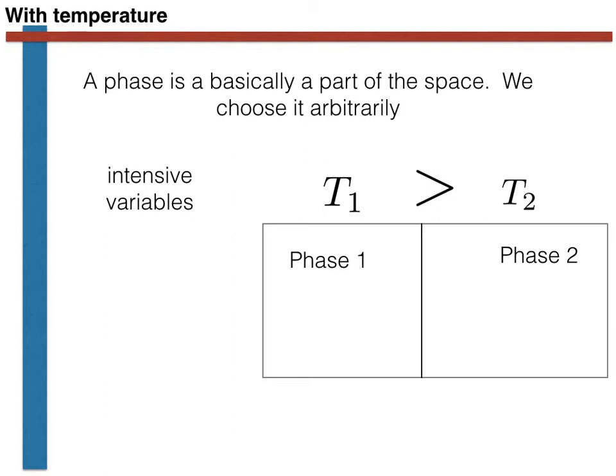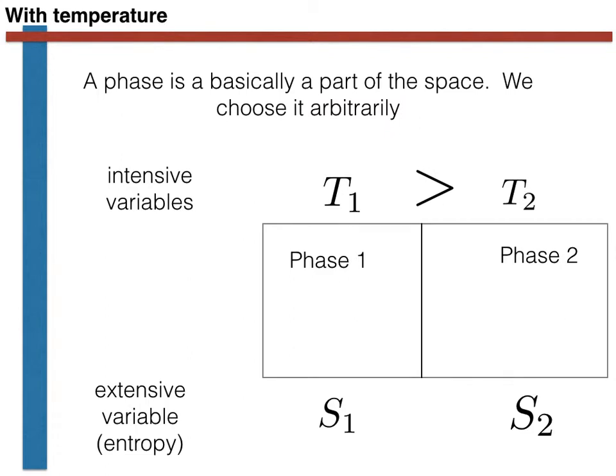If the volumes of the two phases are held fixed throughout, and if atoms are not allowed to move between the two phases, how do these changes of state manifest themselves? The answer is that we introduce a new extensive thermodynamic variable known as the entropy, S, to describe how two phases with different temperatures, which are not allowed to exchange atoms or volume, can come to equilibrium with each other.